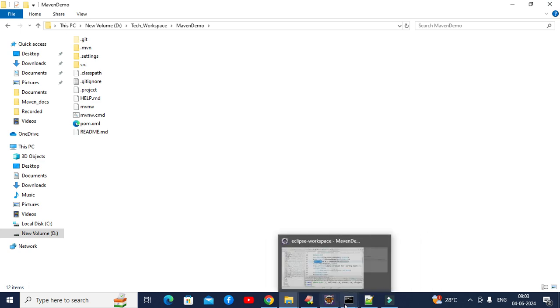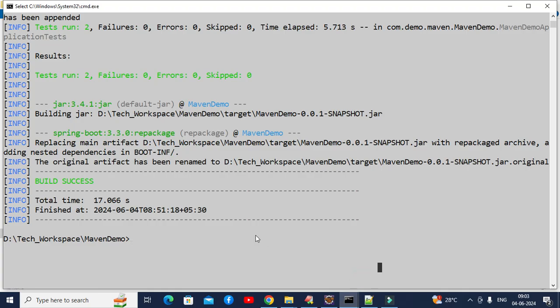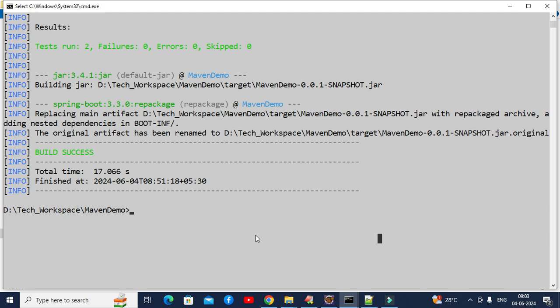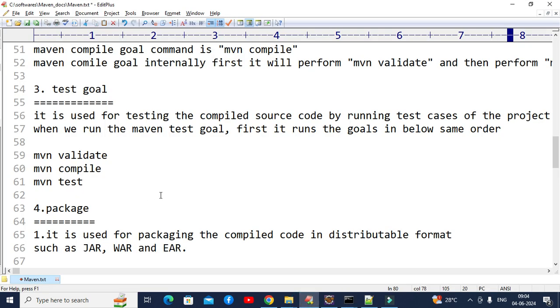See, Maven package is nothing but packaging the compiled code in a distributable format. That distributable format is nothing but jar, war, or ear packages. Jar is nothing but Java archive, war is nothing but web archive, ear is nothing but enterprise archive.